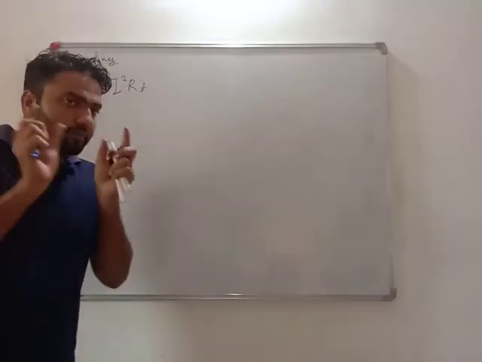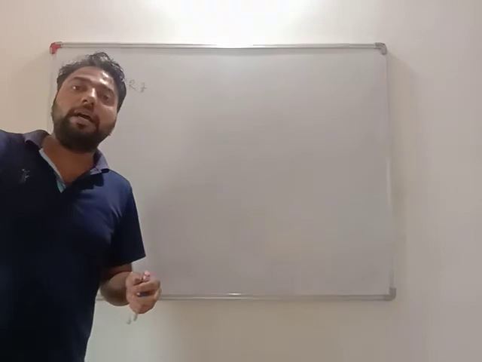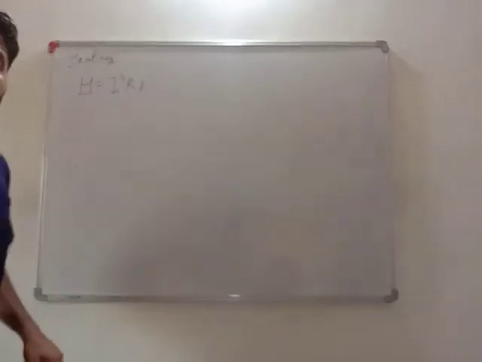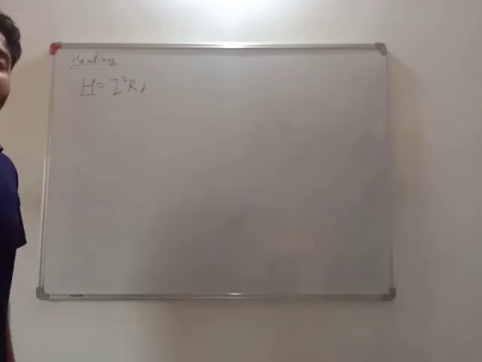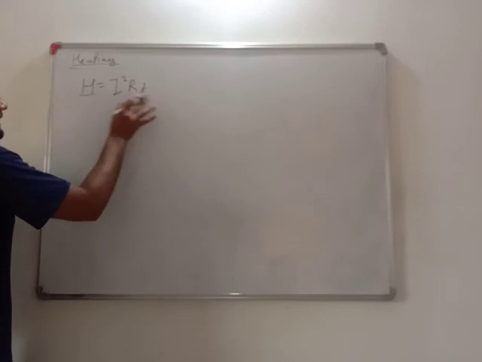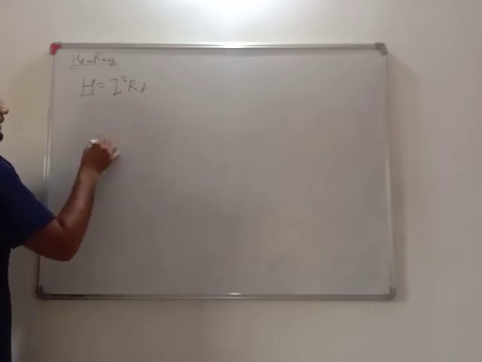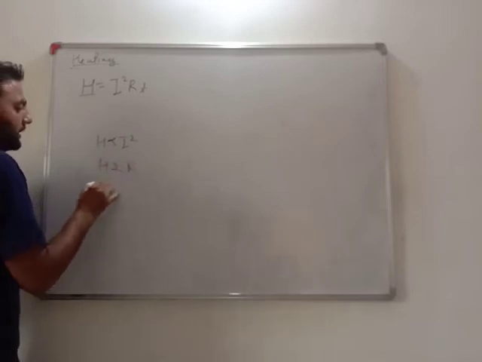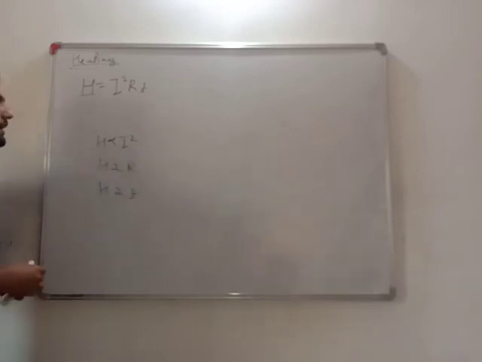That's why you never use this much cell. You use a high power supply to heat up the heater. Resistance: more is the resistance of the material, more will be the heating. See my dear friends, let us take examples. H is directly proportional to I square, to R, and to T.